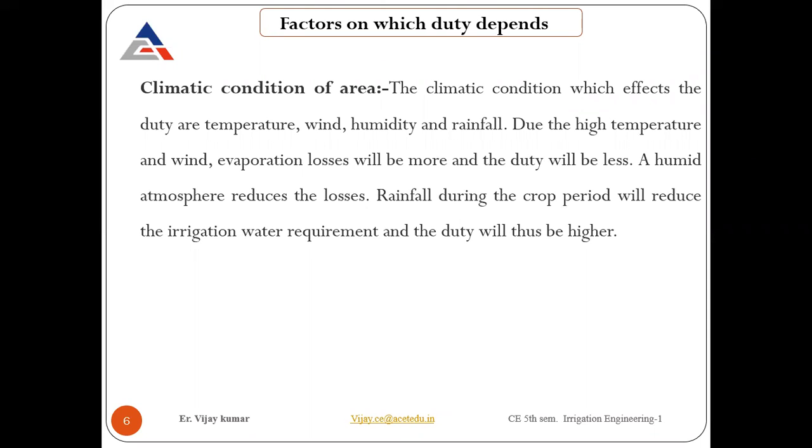Here if you see climate condition of the area, this is a very simple thing. If temperature is in summer, means there is heat out there, so evaporation losses are more. In that case duty comes to be less. If an area is humid, or you can say in the winter, in that case again duty will be high. If there is rainfall, again duty comes out to be very high compared to other regions.